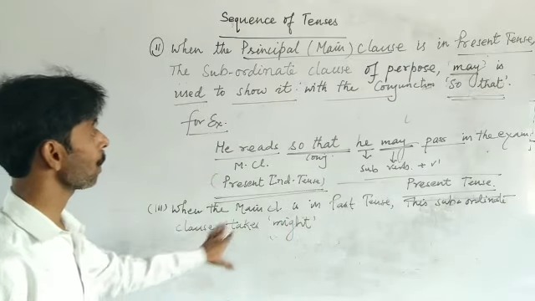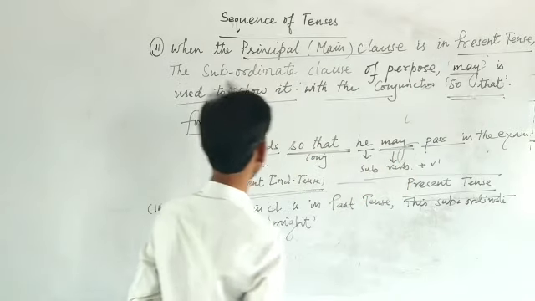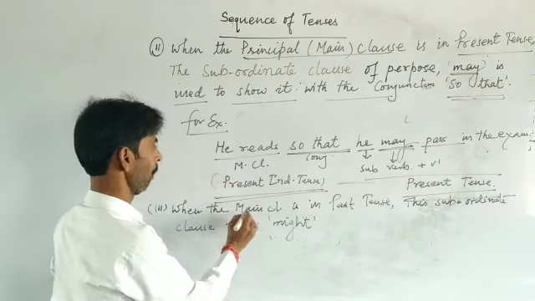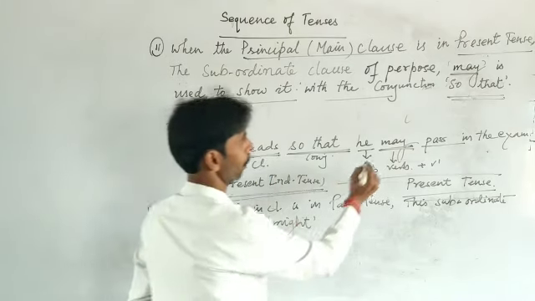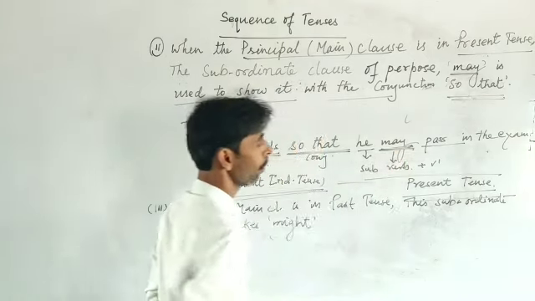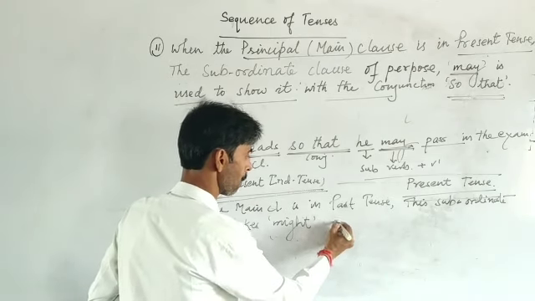This subordinate clause takes might in place of may. If the main clause is in past tense, may changes into might.